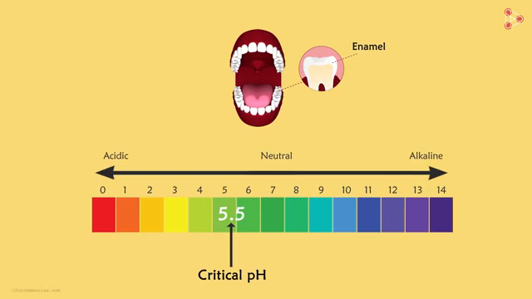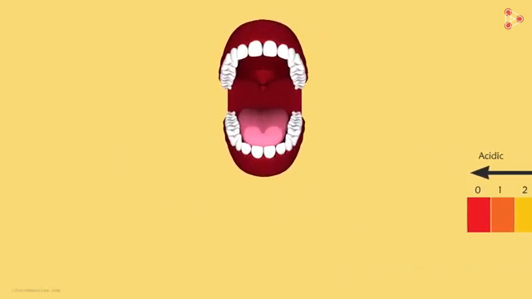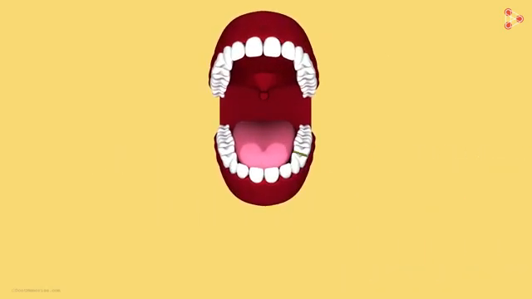But how does the pH fall below 5.5? When we eat food, some food particles remain stuck to the teeth. Bacteria present in the mouth produce acid by the degradation of the sugar and food particles present in the mouth. This is what causes decaying of the teeth.